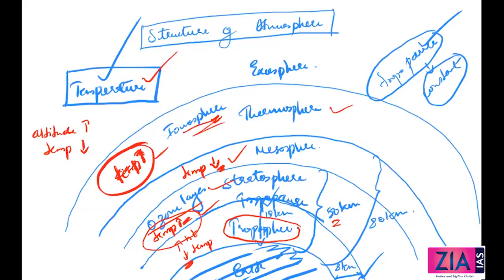I think it is easy to understand. Different words you have to remember. And this is a picture which you can copy in your notes. Easy to go, at one look you will get the information. Okay. So that's the thing about the structure of the atmosphere. Then I want to talk about insolation. Okay, solar radiation. Yesterday we discussed incoming solar radiation and outgoing terrestrial radiation.